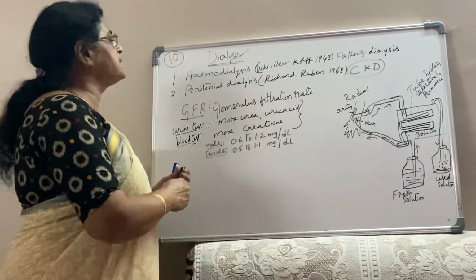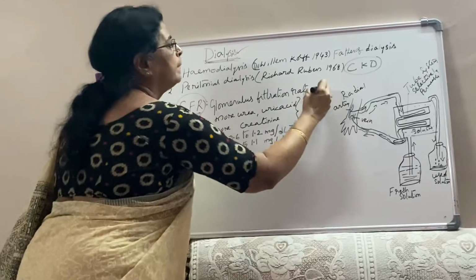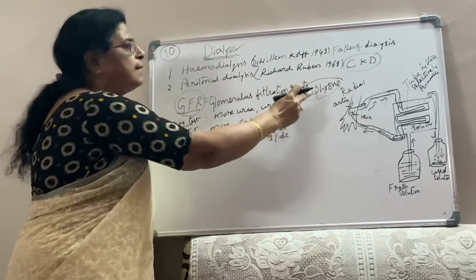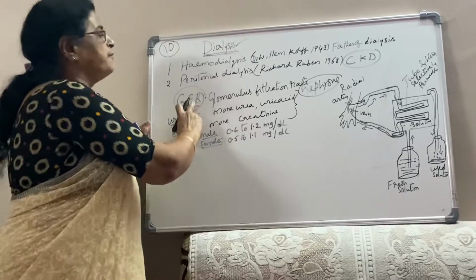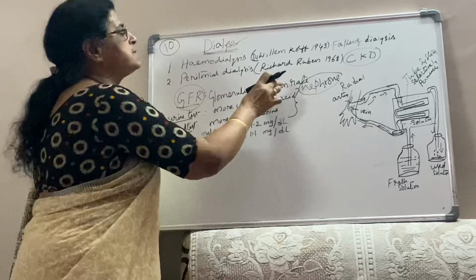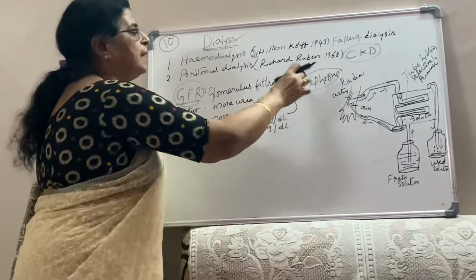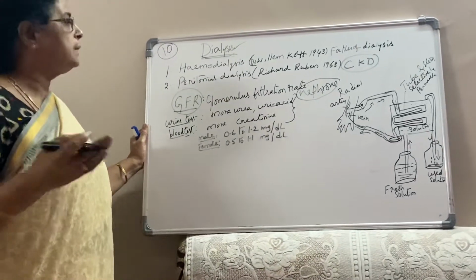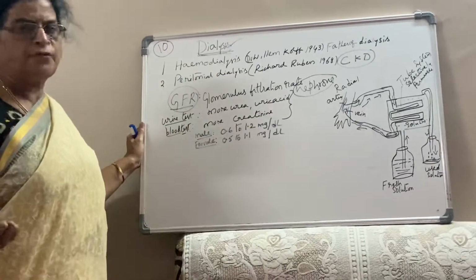Nephrons are the filtering units of the kidneys, which we discussed. Each nephron has a number of glomeruli, which are the filtering units. And GFR, the glomerular filtration rate, indicates the percentage of damage of the kidney. Then there is no other way; they have to filter the blood by an artificial machine.